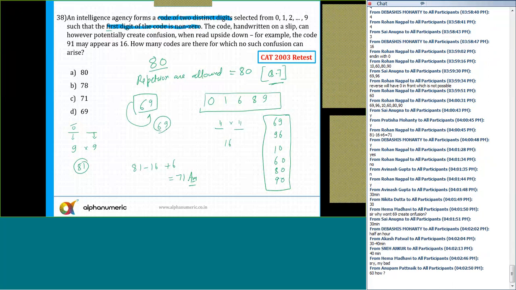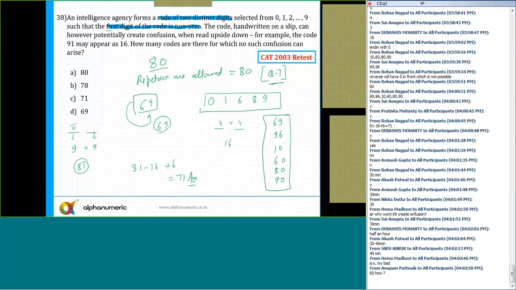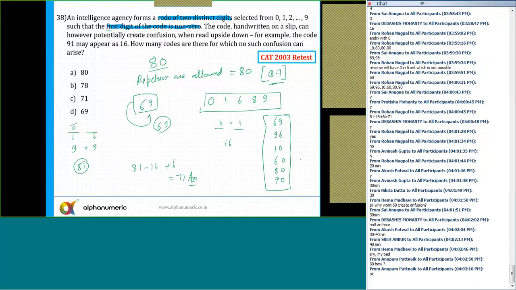Is that clear? So that's why it won't make any difference. Is that clear? Okay. Or you could have done in this way. See, 60 how? Because 60 will not create any confusion. It is already given an intelligence agency forms a code of 2 distinct digits between 0 to 9, such that the first digit of the code is non-zero. So I already know that the first digit of the code is non-zero. So 60 and 06, these are two different things.